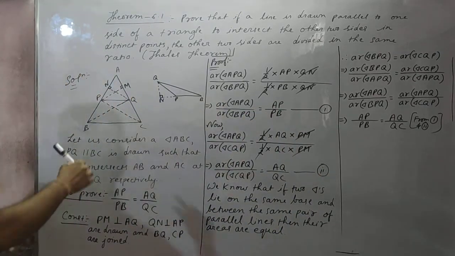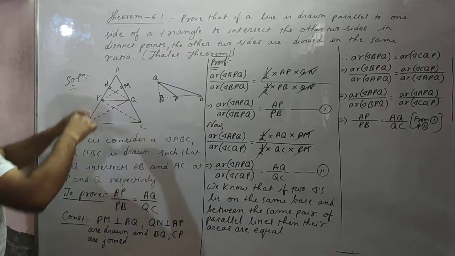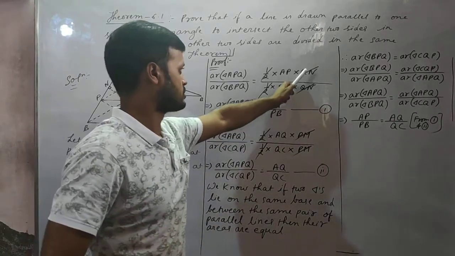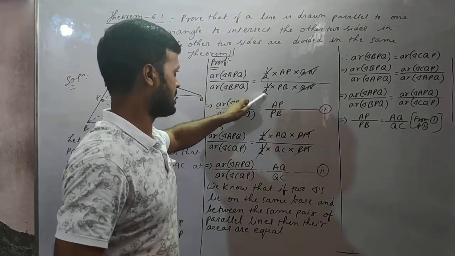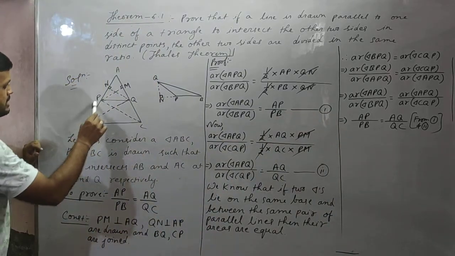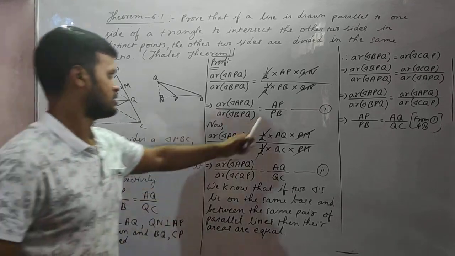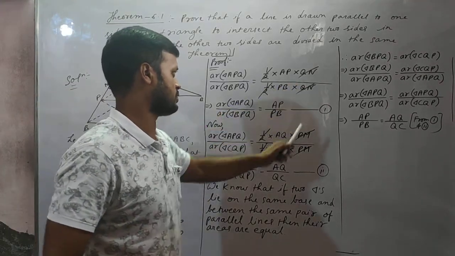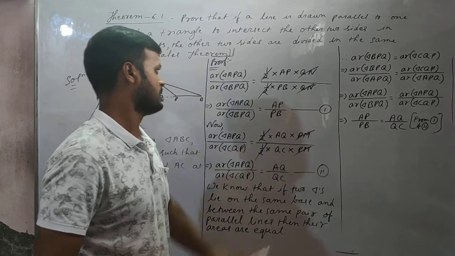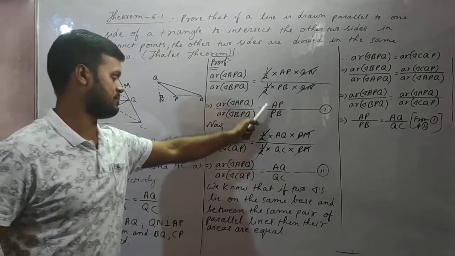Half into PB I wrote, into the height QN. So QN and QN are cancelled, and half and half are cancelled. In triangle BPQ the height is outside. So the answer will be AP by PB. So area of triangle APQ by area of triangle BPQ is equal to AP by PB.